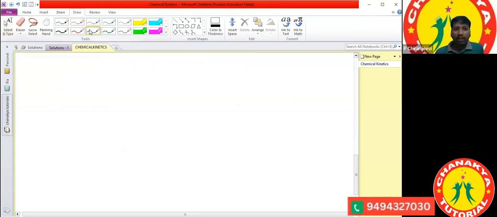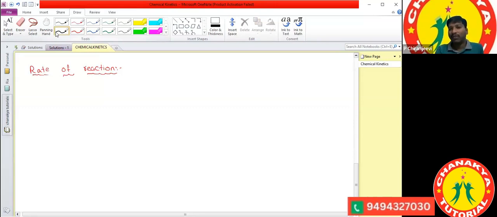Then we'll go for the next concept. Okay, so what is the next concept we are having here? Rate of reaction. From here onwards, the main concept starts for us: chemical kinetics. Chemical kinetics is very important at JEE level. It has more weightage also. Every time, without missing, they compulsorily ask a question at JEE level.